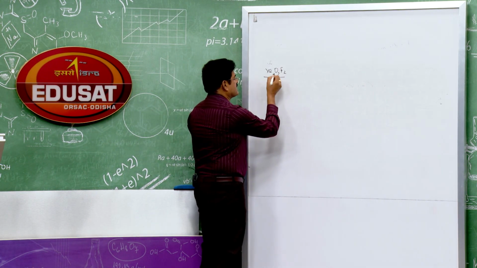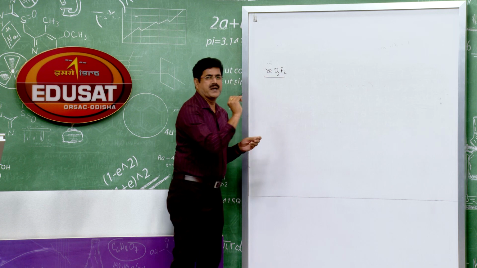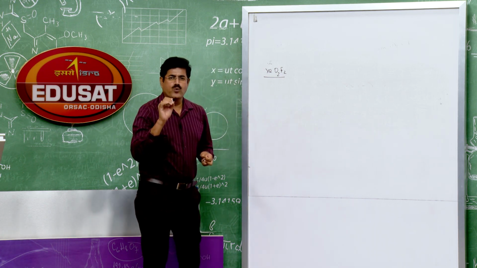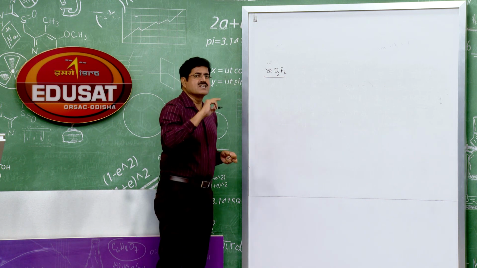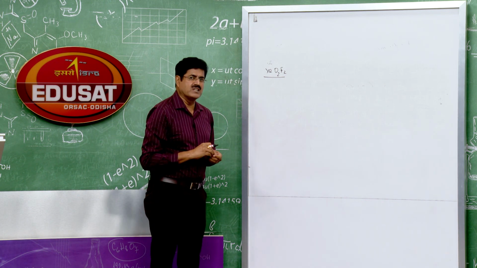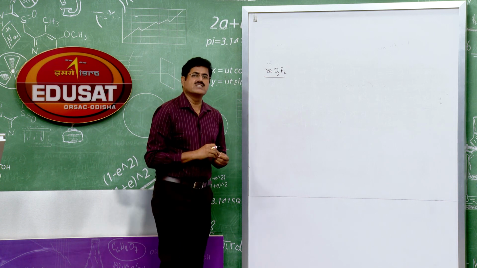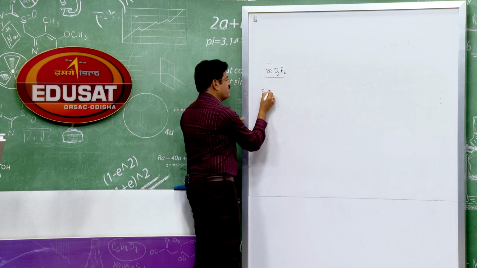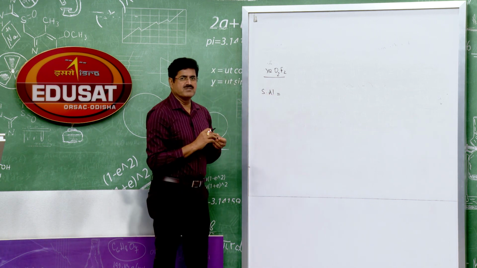So what is the shape of XeO2F2? In order to predict the shape of the xenon oxyfluoride, we have to calculate the hybridization of the central atom. For this, we have to calculate the steric number. You know the formula to calculate the steric number. Can you tell me what the steric number is here? Student, steric number of xenon.